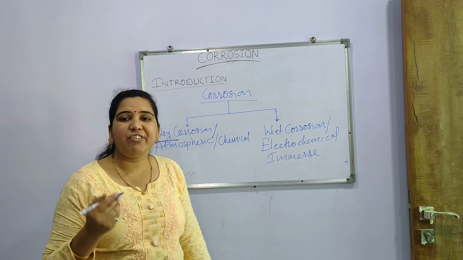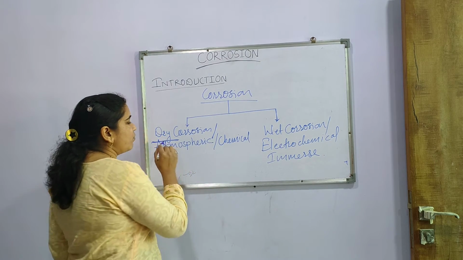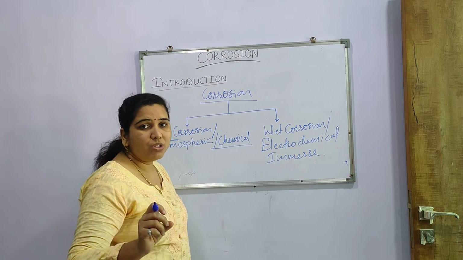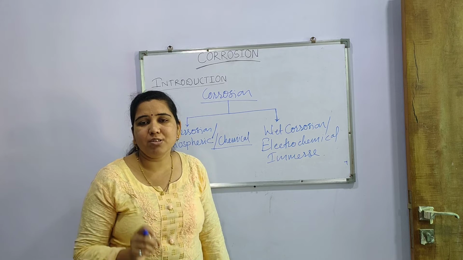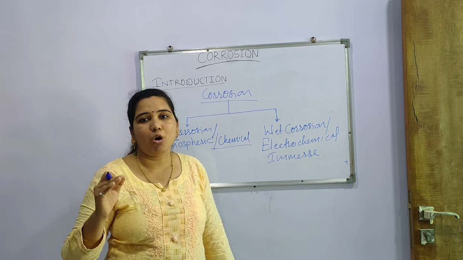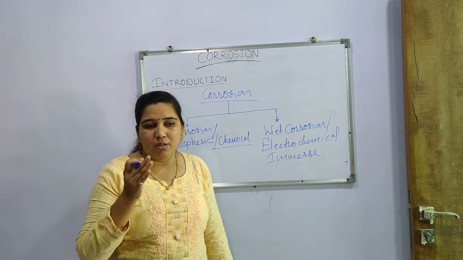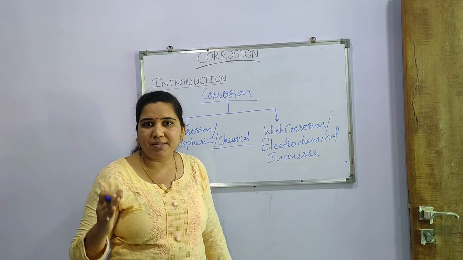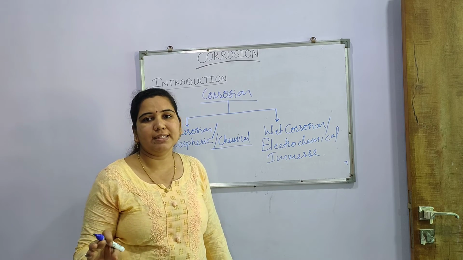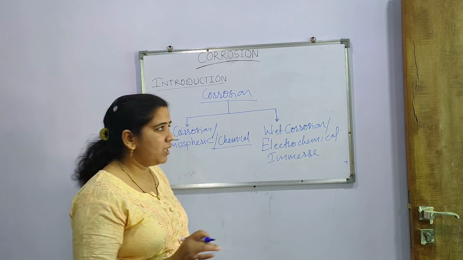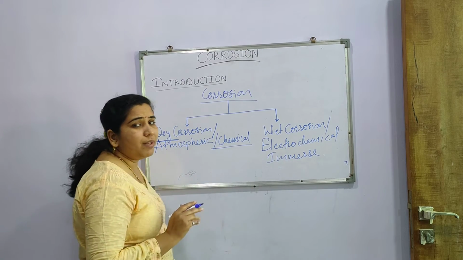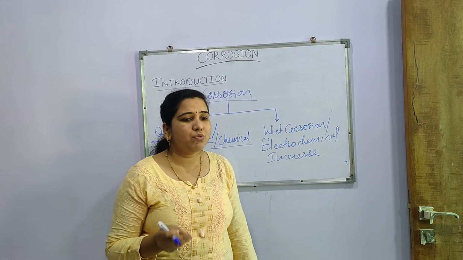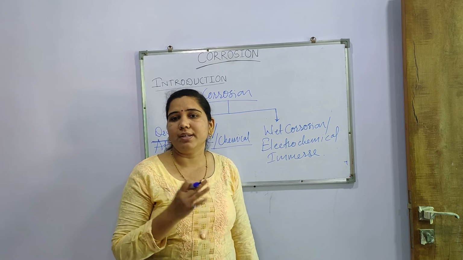So we can define this corrosion like this: dry corrosion is a chemical corrosion which is carried out in presence of different gases present in the atmosphere. It's called a dry corrosion. Different examples: aluminium, copper, lead, iron, which, when just placed into the atmosphere, undergo the process of corrosion.